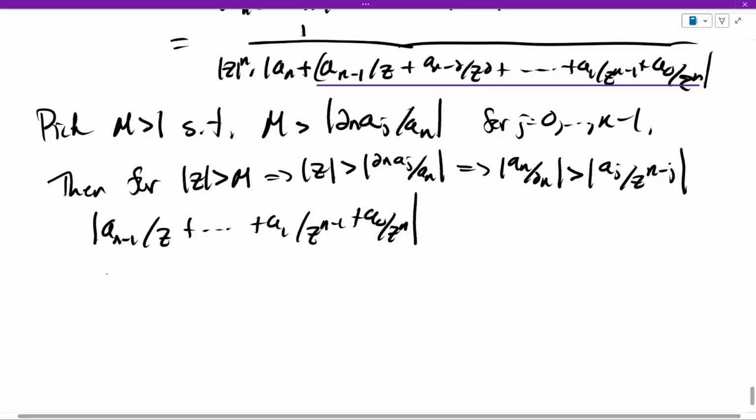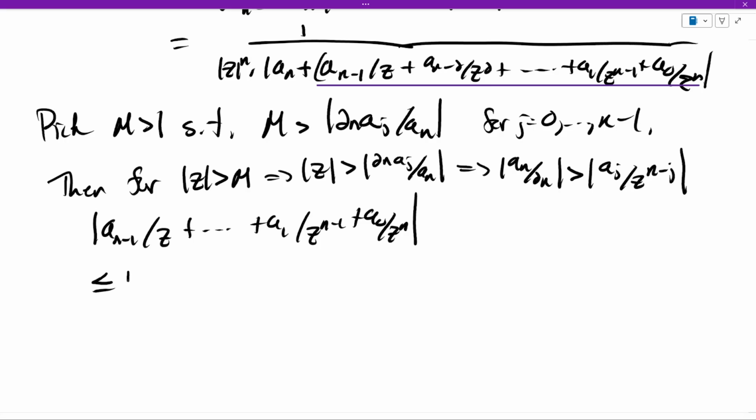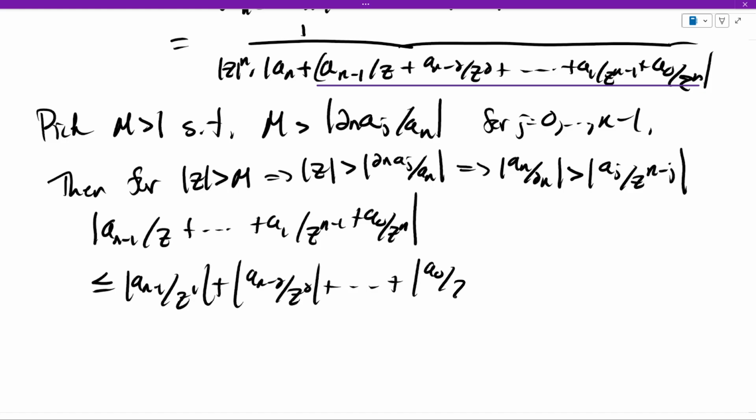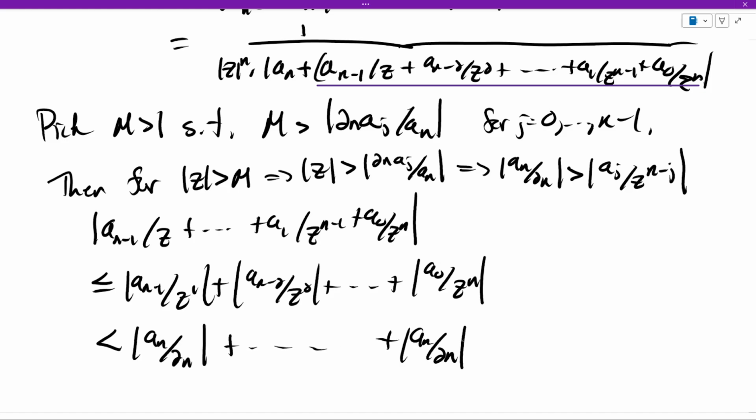Okay, so this expression is of course going to be less than or equal to |a_{n-1}|/|z|^1 + |a_{n-2}|/|z|^2 + ... + |a_0|/|z|^n. And each one of these guys that shows up here is less than |a_n|/(2n). Sorry, |a_n|/(2n).